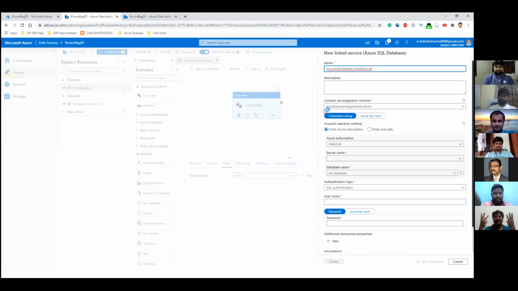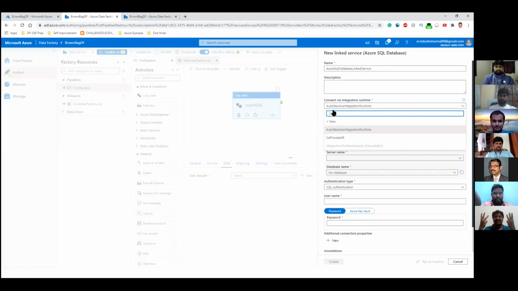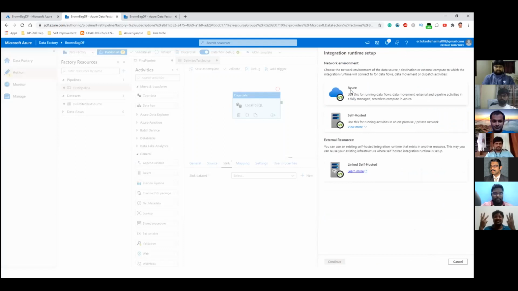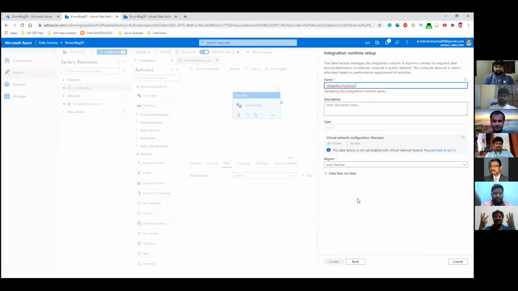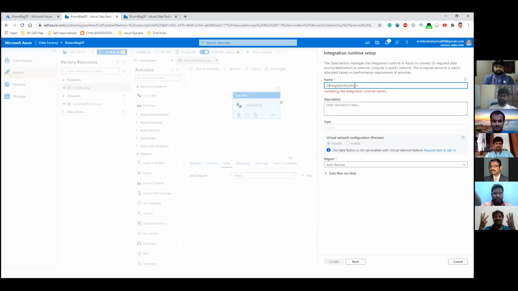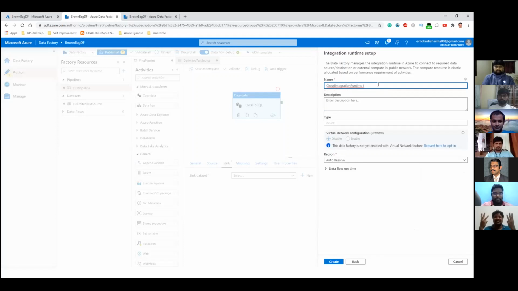Now we could have used this integration runtime, which is provided to us as a default by Azure or Microsoft, but I wanted to show how we can create a cloud integration runtime and what are the steps involved in it. So let's click on new here. And this time we are interested in Azure integration runtime. So we'll click on that, and we'll say it's a cloud integration runtime.